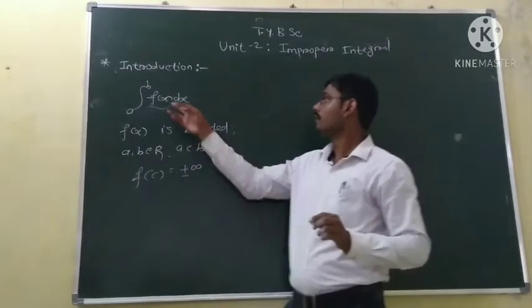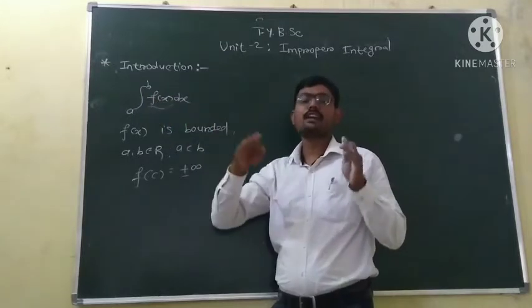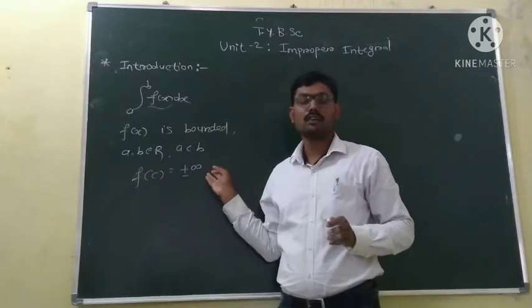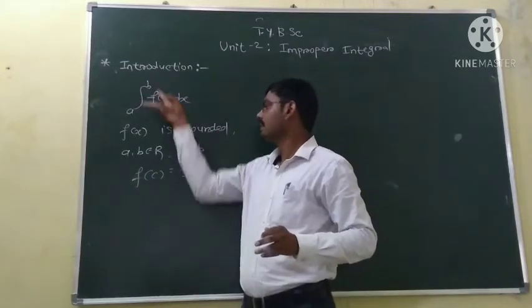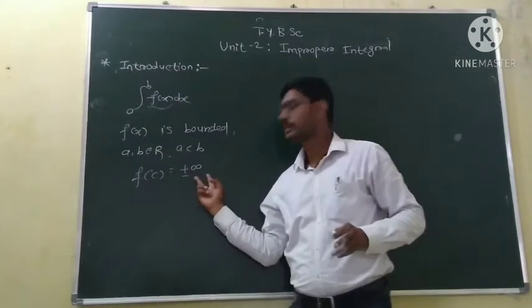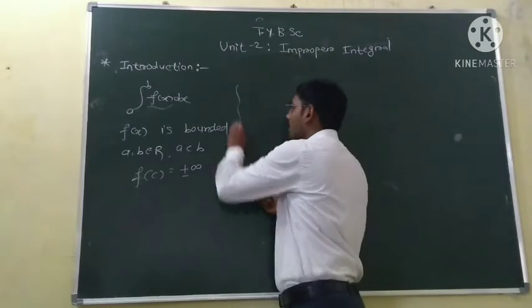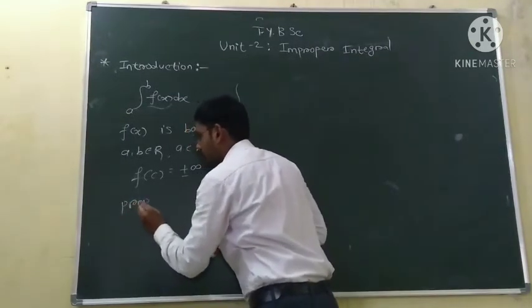The function never has an infinite discontinuity, because there was no value c in the interval a to b at which the function becomes unbounded or infinite. So this was our proper integral. This is nothing but the proper integral.